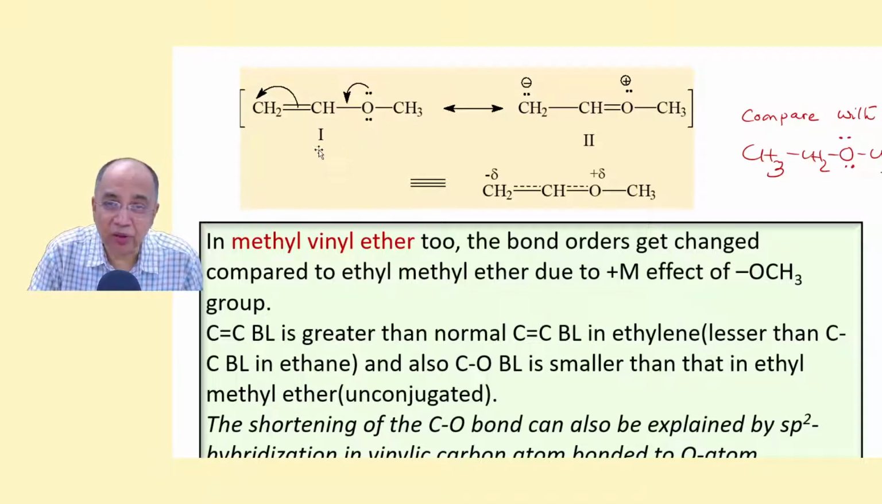Now compare methyl vinyl ether and ethyl methyl ether. In methyl vinyl ether there is a resonance. The lone pair, this is an allylic lone pair, so that you have another resonance contribution. Although it is polar, still there is some contribution, maybe 15%. Because of that, the bond order gets changed.